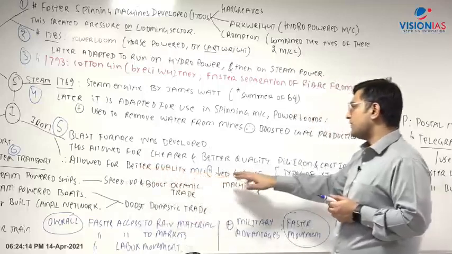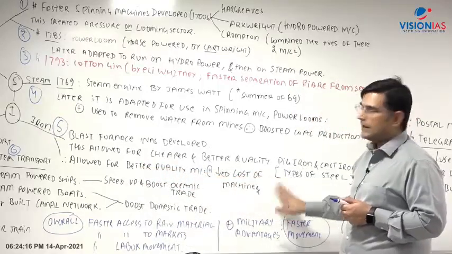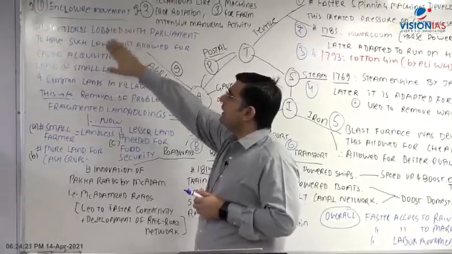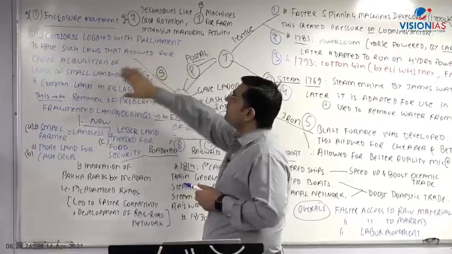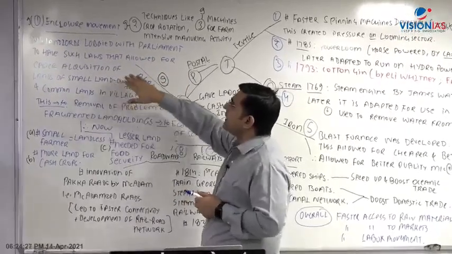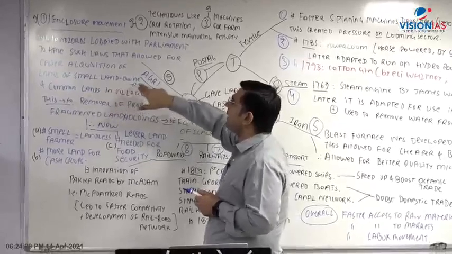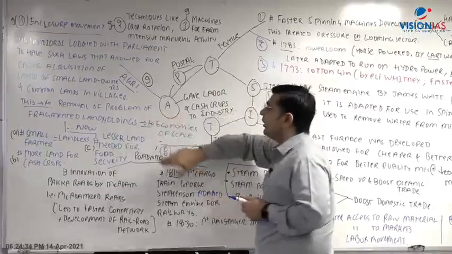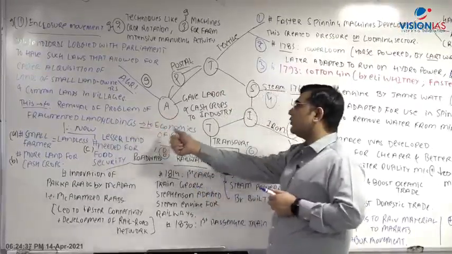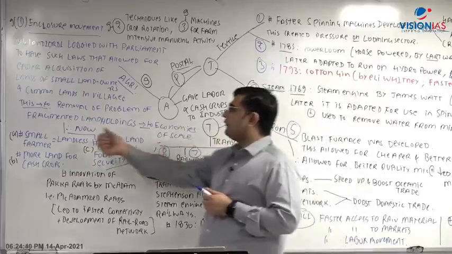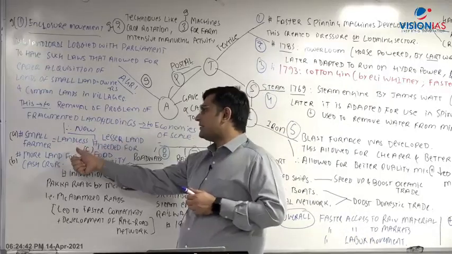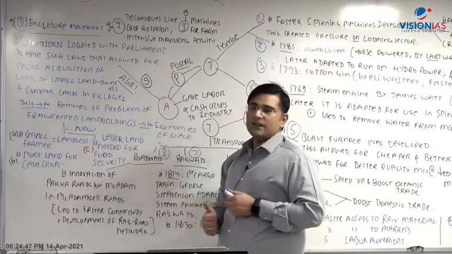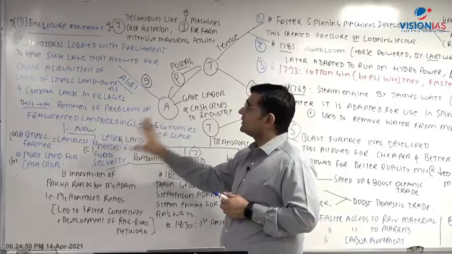Allowed for better quality machine plus decreased cost of machines, right? Point number 9(1), if I read out: enclosure movement, big landlords lobbied with Parliament to have such laws that allowed for easier acquisition of lands of small landowners and common lands in the villages. This led to removal of the problem of fragmented land holdings that led to economies of scale. Therefore now the small farmer is landless, more land is available for cash crops, lesser land is needed for meeting the food security requirement, right? So this is point number 9(1).